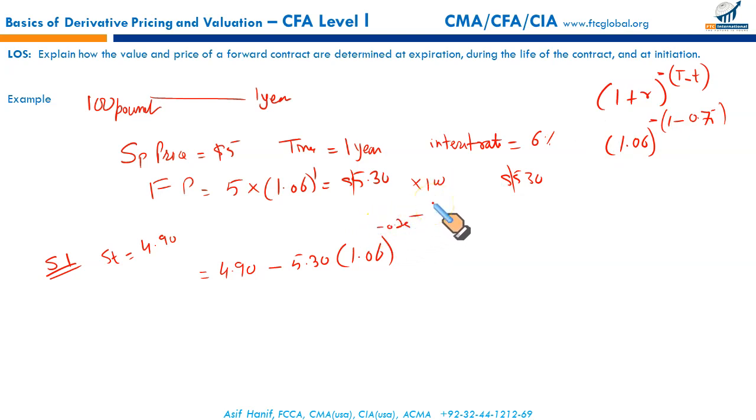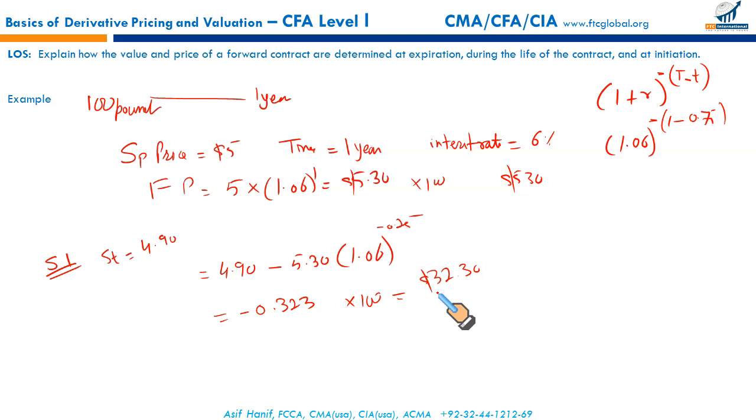So remember, the value of the forward or future at the beginning is 0, but as time progresses, and the price is fixed, the value changes. So this is how we are determining the value. If you calculate and simplify this, it should give you negative 0.323. Because the price has fallen over the period from 5 to 4.9, this forward contract is not beneficial for the bakery. If the bakery wants to get out of this contract, they will have to pay, for 100 pounds, $32.30. So this is scenario 1.